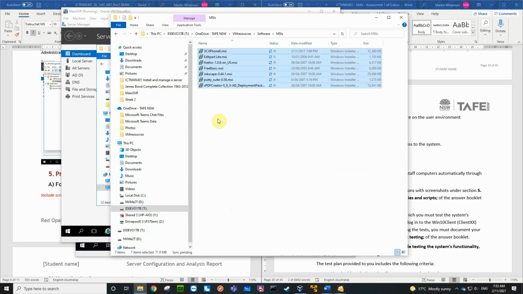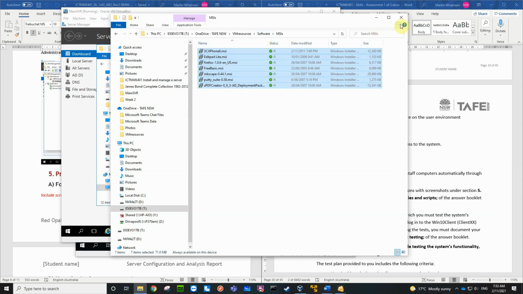And I might also stick, well, we've already got some of the other software, and see how these are all ticked. They're all being uploaded to that OneDrive resource folder up on the internet, so you can access these things now. They'll all be up there fairly shortly. Yep, so they're all up there now.